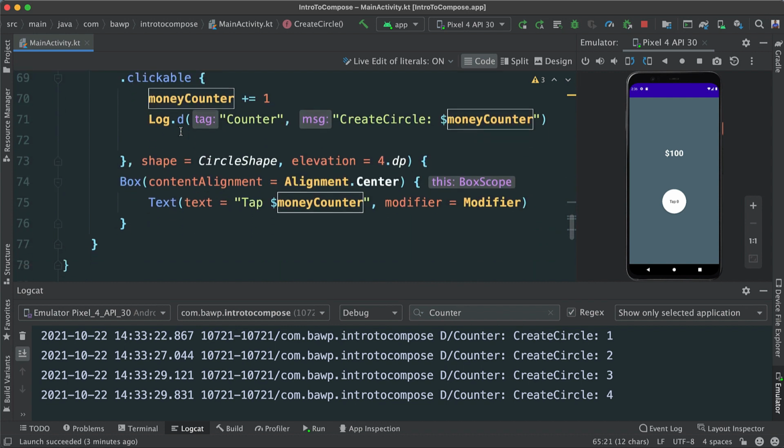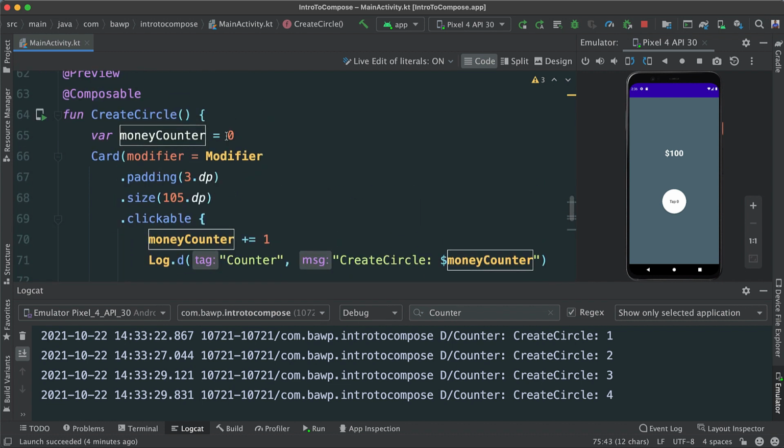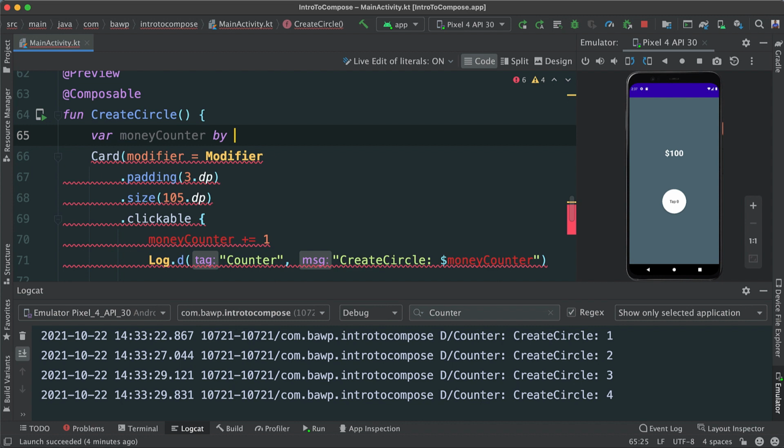That way, this composable text here will know, oh, my data, money, has changed. That means I have to redraw myself, recompose myself to show that new change. Interesting. That means, in our case here, what I will need to do, I'm going to say var money counter. I'm going to use delegation here.